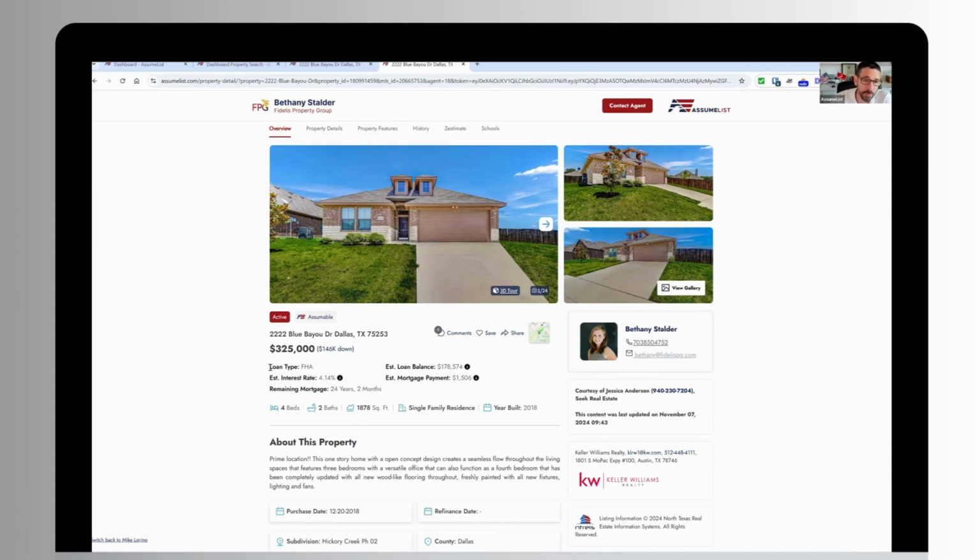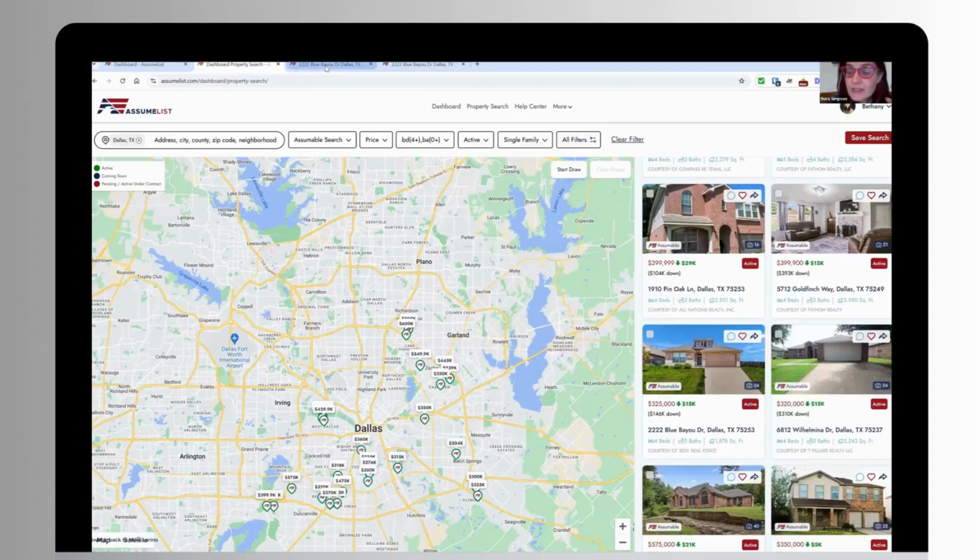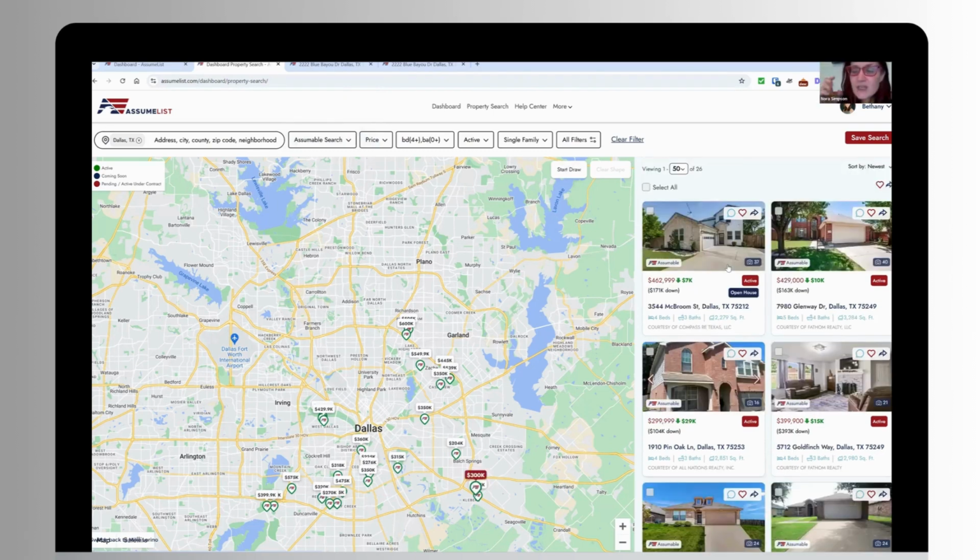In many cases, they would never have known this or would never have been able to find this on their own. And this is a really powerful tool for agents to not only share this information with their clients, but do it in a branded way that really provides a custom tailored, bespoke methodology to display this information to your clients. Absolutely. And we do it for automated search too. So every time your client gets an alert from the automated search you save for them, they also see your name and your phone number, right?